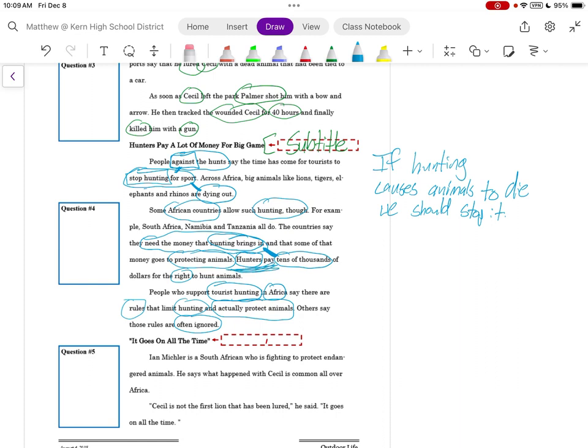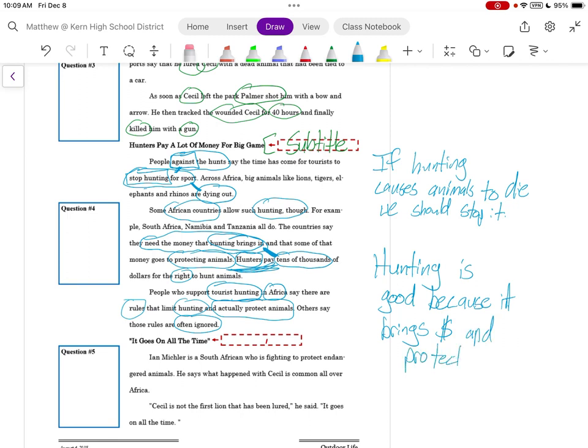So this argument is hunting is good because it brings money and protection. Okay, so these are our two sides of the argument.